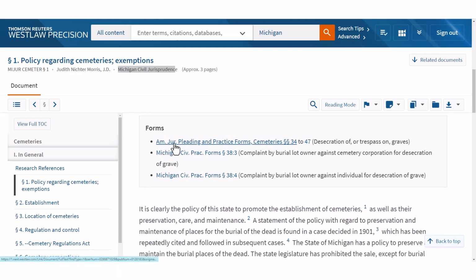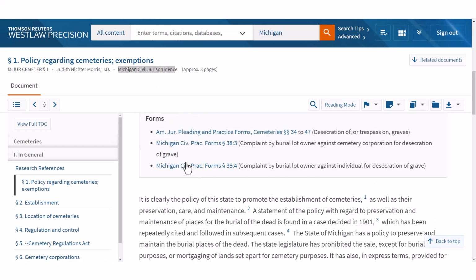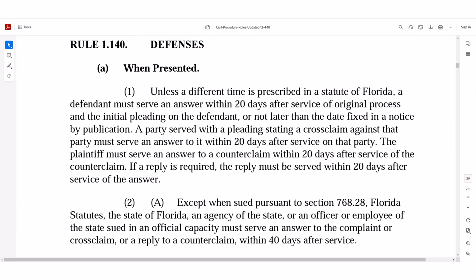Here's American Jurisprudence. That's one of the national encyclopedias. Here's a form to do a complaint. So if your boss is like, hey, write a complaint, you can start with the encyclopedia and then realize, oh, here's this form in this annotation. So everything's cross-linked.